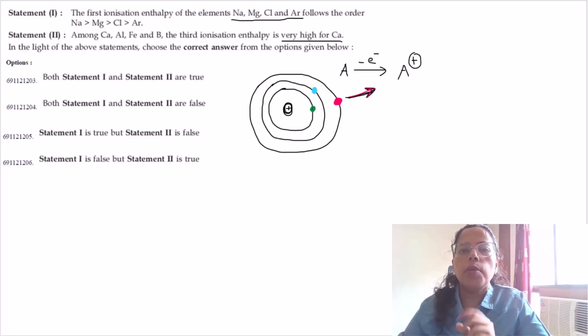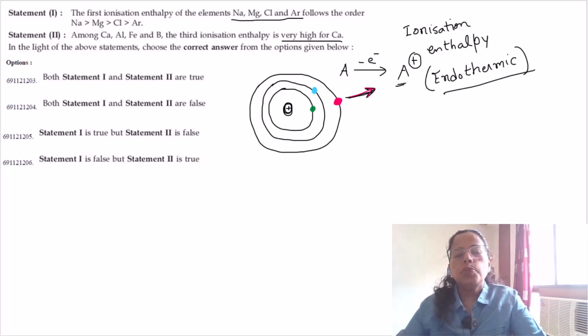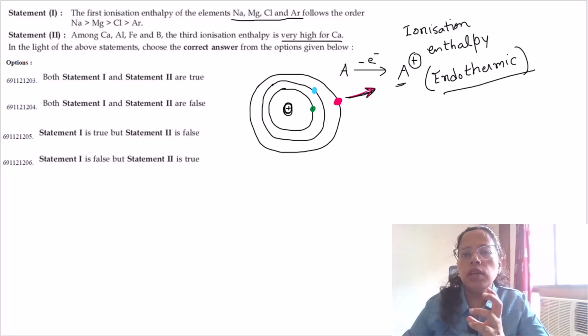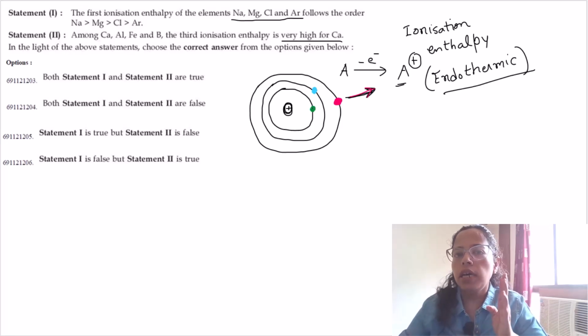So this amount of energy that is required to pull that electron out and form the cation, that energy is the ionization energy or ionization enthalpy. This process is endothermic because we require the energy. The energy is given, it is not released, but required. So that means we have to give the energy to pull that electron from its outermost shell.